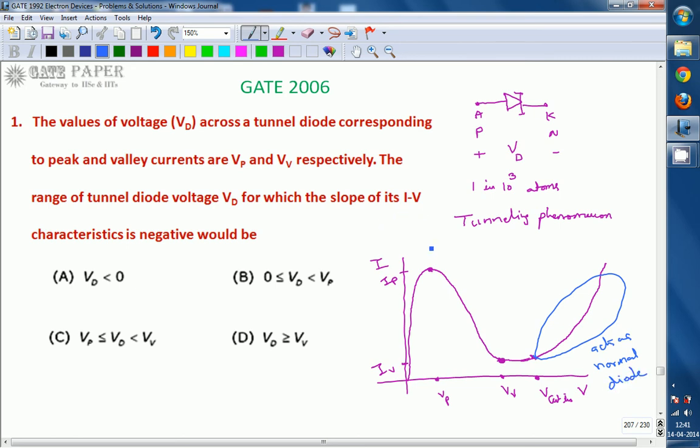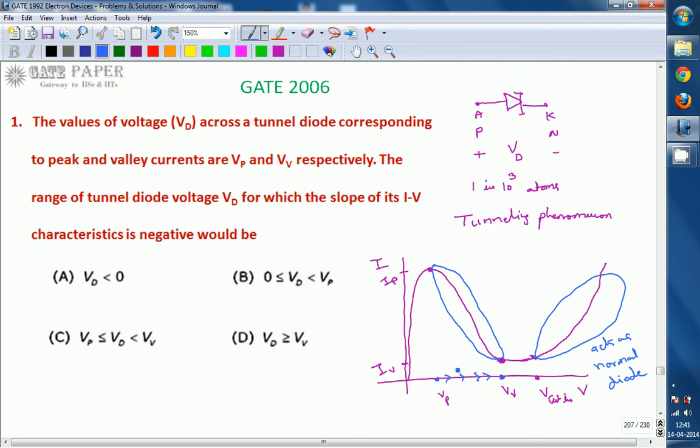Whereas between these two points, according to Ohm's law, as voltage increases current has to increase. But as you move towards the right side, the voltage is increasing from Vp to Vv.